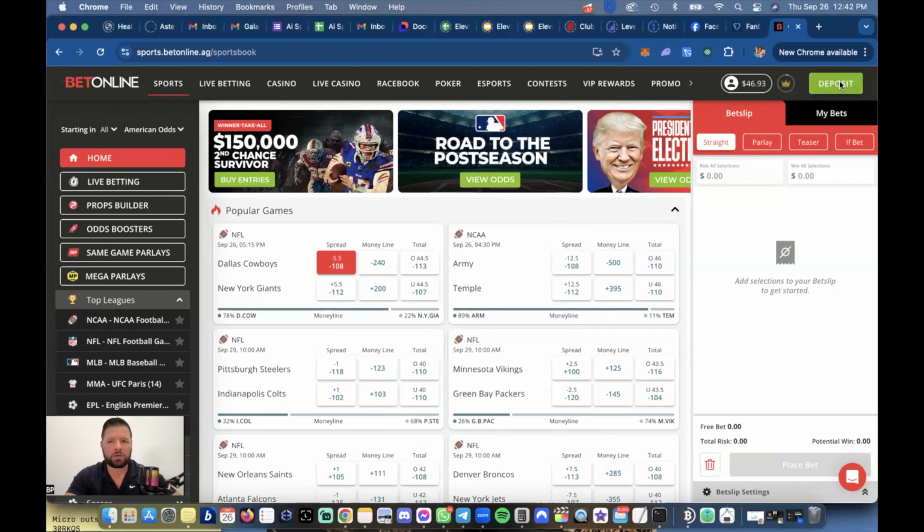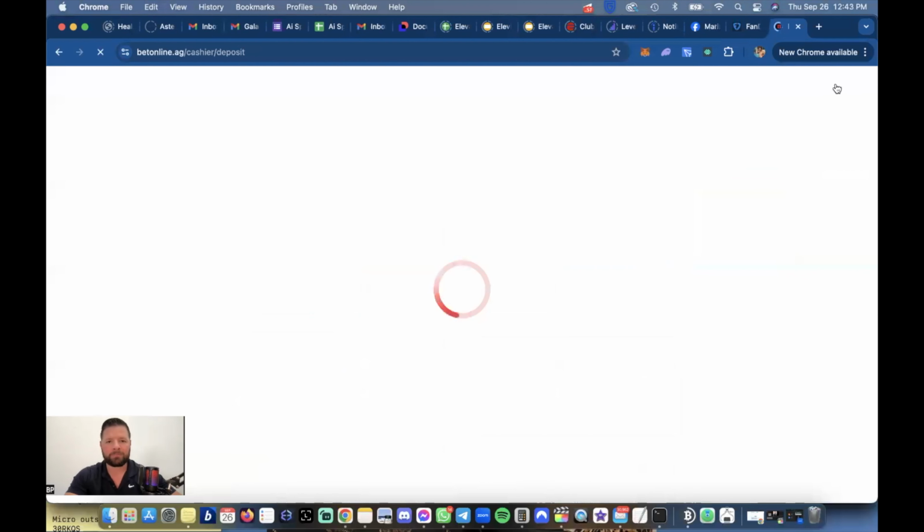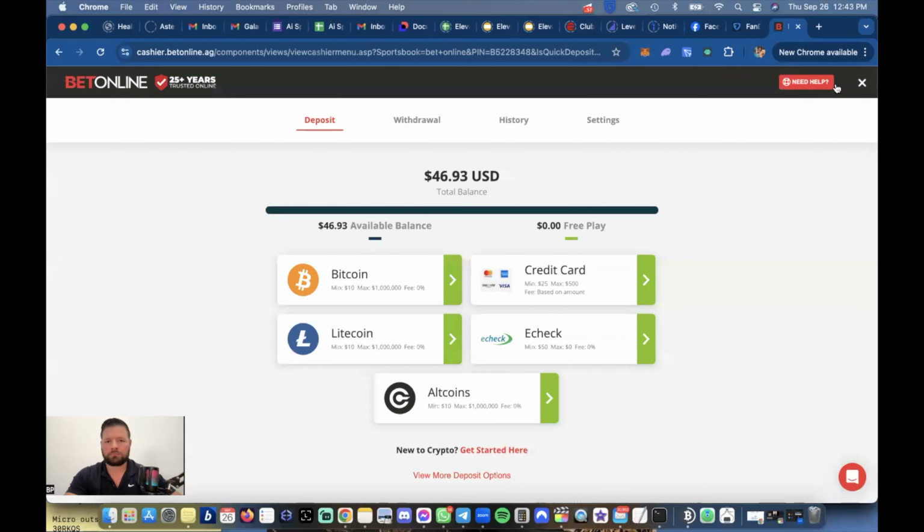Once you make an account, you're going to want to deposit. So obviously, all my crypto friends, you're able to use Bitcoin, Litecoin, altcoins, and you can also use a credit card. Minimum of $25, maximum 500. So I started with $100. Obviously, you can do more with Bitcoin, up to $1 million with 0% fee, and e-check. Okay, I'm not familiar with e-check, but if you have that, go for it.